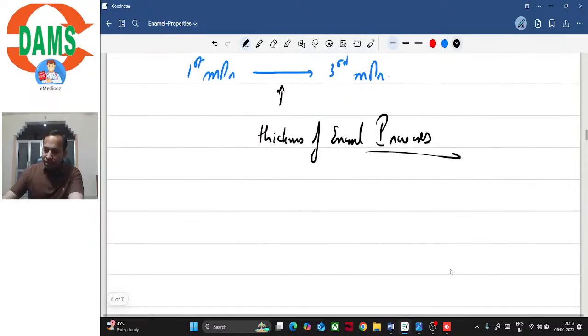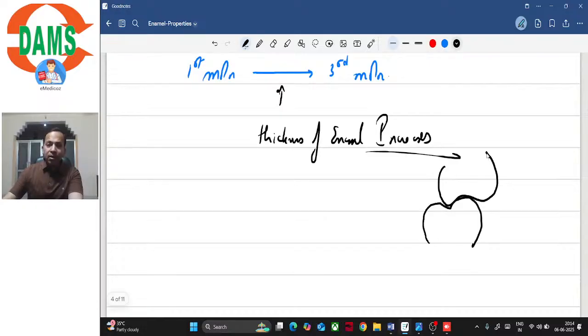So let's say these are the occluding molars. This is the mandibular molar and let's say this is the maxillary molar, right? So this is the maxillary palatal cusp. This is the maxillary buccal cusp. Mandibular buccal cusp, isn't it? So the maxillary palatal and the mandibular buccal cusp, these are the supporting cusps, isn't it?